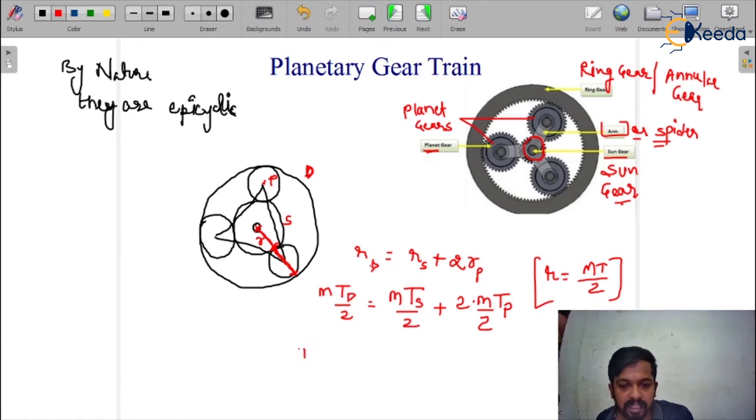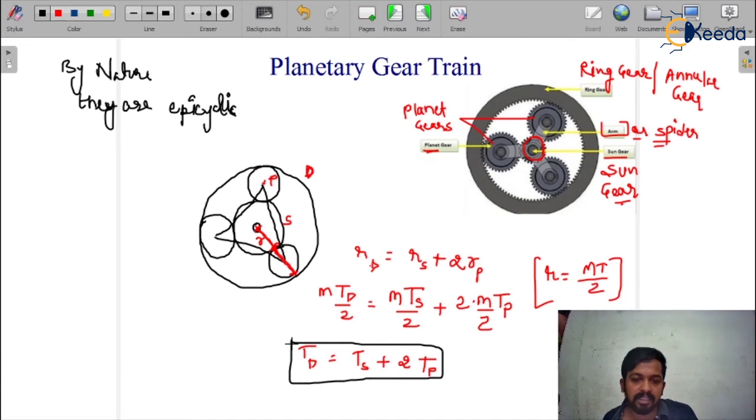So finally we will get the relation, that is Td is equal to Ts plus 2 multiply Tp. It doesn't matter how many pinions or how many planet gears are there, the relation would be like that. So this is the final relation. You must remember how we get this relation, using the radius, because radius relations are like that. The radius of the ring gear is equal to the radius of the sun gear plus the diameter of the pinion, and the diameter of the pinion is written as 2 multiply radius. So finally we will get this relation.